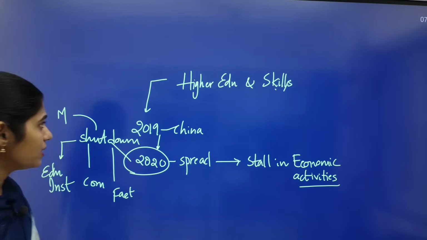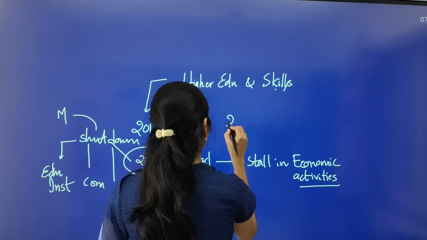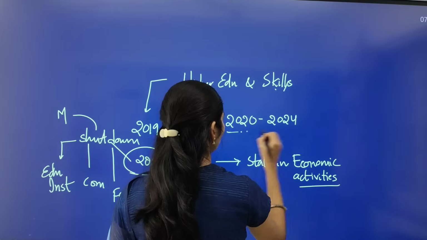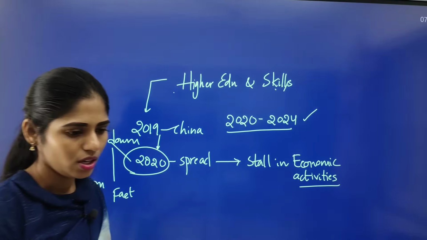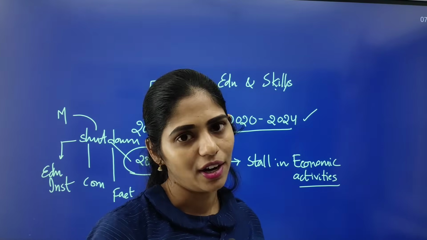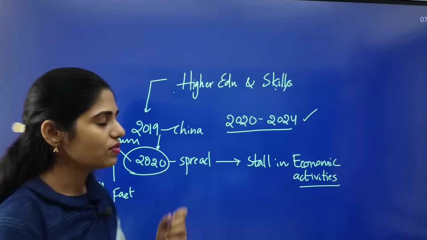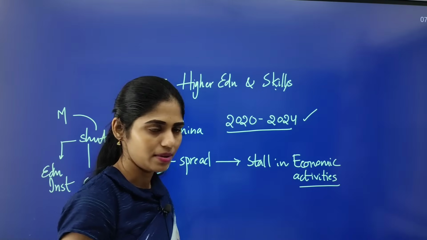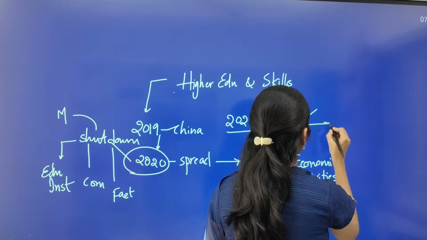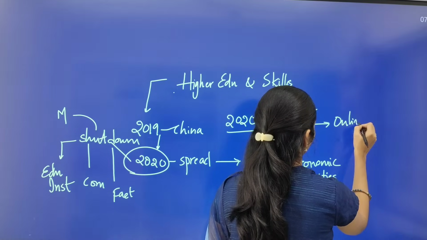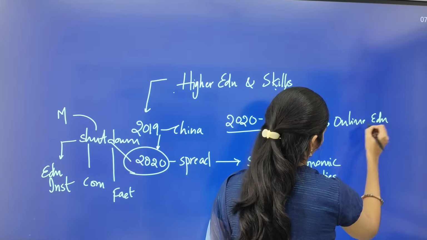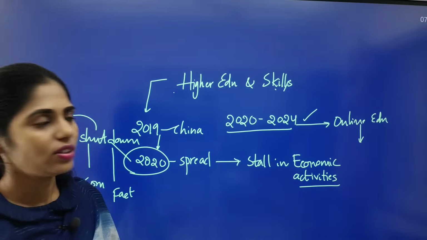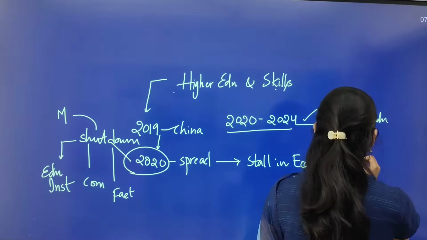So this article is talking about the period from 2020 to now, 2024, when graduation batches are coming out. Normally graduation takes around 3 to 4 years. The graduation batches which have already come out, or will come out this year, mostly went through online education, online exams, etc. Because of this, there is doubt about whether these graduates have the skills or not.